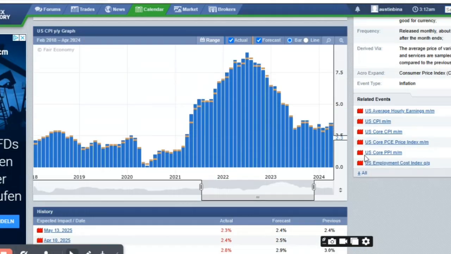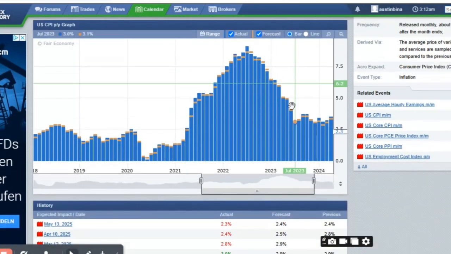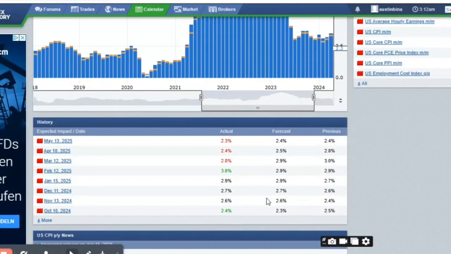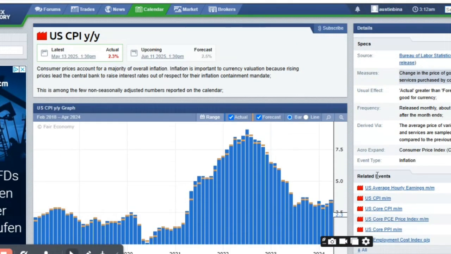But let's take a look at the CPI. What does the CPI involve? You see the change in the price of goods and services purchased by consumers. It actually means high inflation. Inflation is rising, and when inflation is rising, what will the Fed do? They want to hike the interest rate in order to curtail the inflation. But in this case, we have a negative CPI, which means there's no expectation for an interest rate hike, and if there's no expectation for an interest rate hike, it may not really affect the currency positively that month.